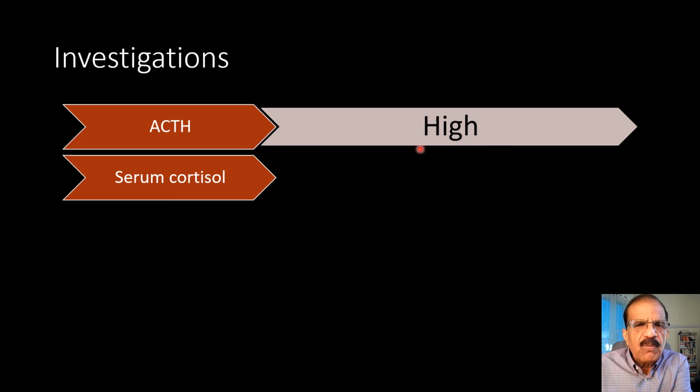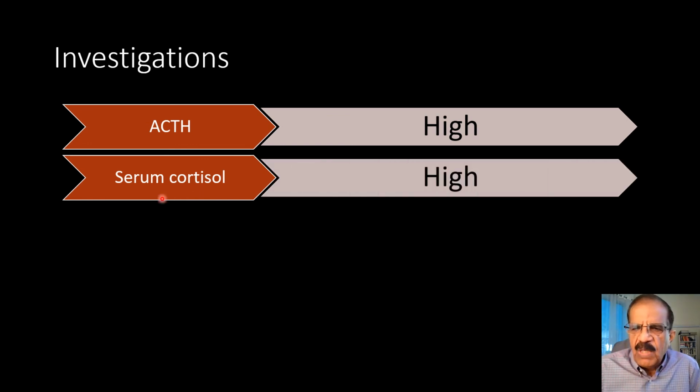If you measure serum cortisol, and we know that there is a timing of when you can measure serum cortisol, the best is 8:30 a.m. before breakfast, or it could be 5 p.m. also. Serum cortisol is likely to be high. We are talking about Cushing disease. There is another condition called Cushing syndrome, iatrogenic Cushing syndrome. In that, cortisol may be low because the actual glucocorticoid which is causing Cushing syndrome is not cortisol.